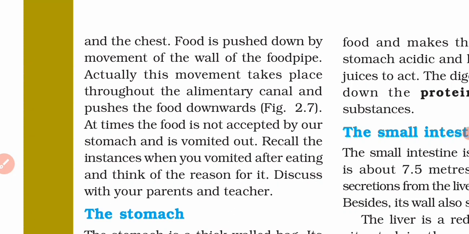At times the food is not accepted by our stomach, so we need to vomit it out. During vomiting, the food moves in the opposite direction. That process is known as antiperistalsis.